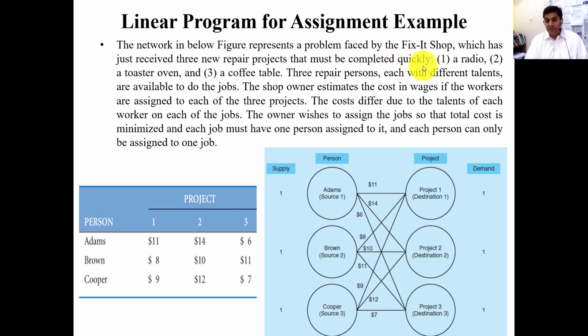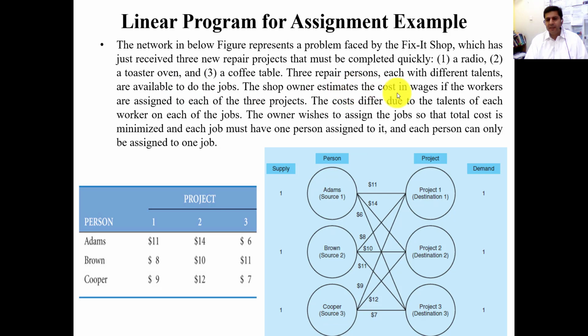They must be completed quickly. The first project is a radio. The second one is a toaster. And the third is a coffee table. At the moment we have 3 repair persons, 3 mechanics available, each with different talents, to do the jobs. So we have these 3 people, Adams, Brown and Cooper. They are available in our workshop.